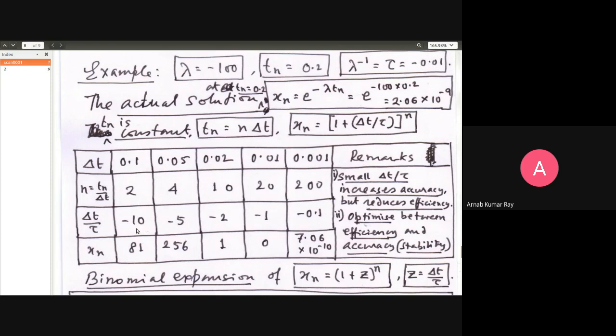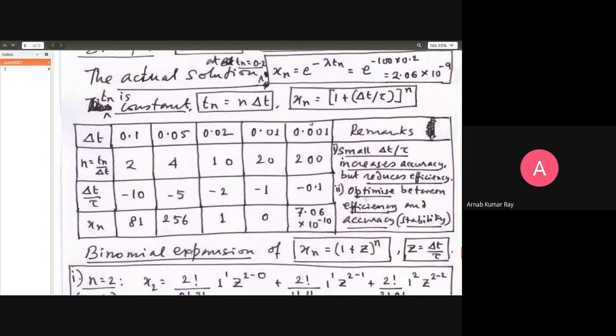Okay. What about xn? Now you follow the disaster that has happened. Xn is equal to 1 plus delta t by tau. Delta t by tau is minus 10. 1 minus 10 is 9. N is equal to 2. 1 minus 10 is minus 9. I'm sorry, 1 minus 10 is minus 9. Minus 9 raised to n, n being equal to 2. Xn is giving you 81. Whereas in actual fact, the real answer is 2.06 into 10 raised to minus 9.